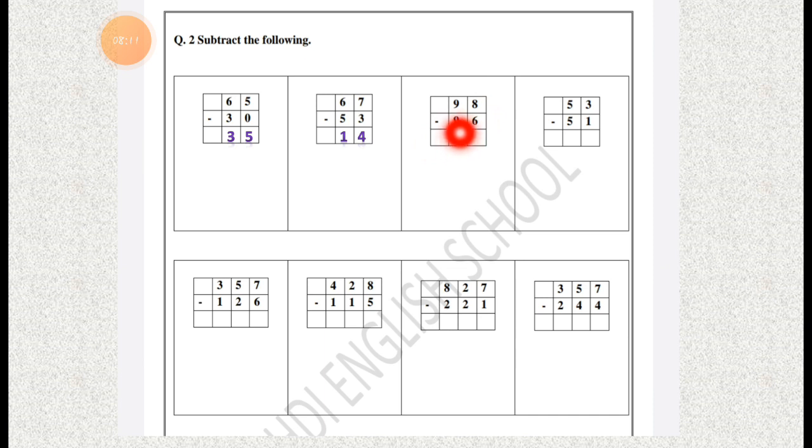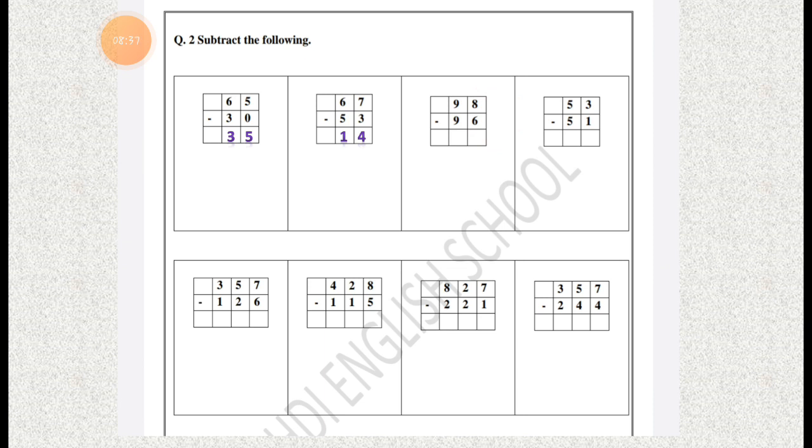You can check this, 98 minus 96. So let's start subtracting with the right side, the ones column. Here it is 8 minus 6. Take 8 fingers and just remove 6 fingers from it.